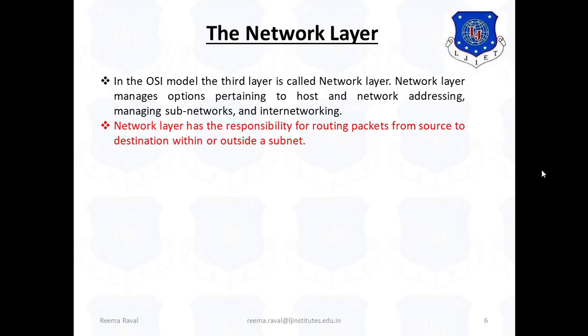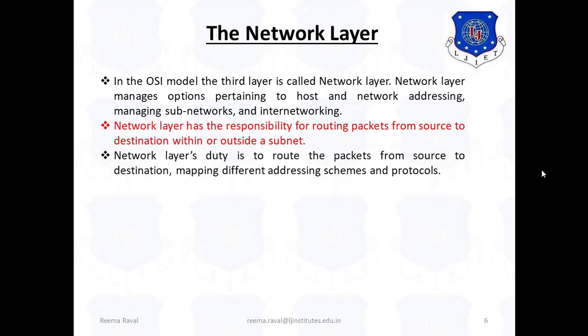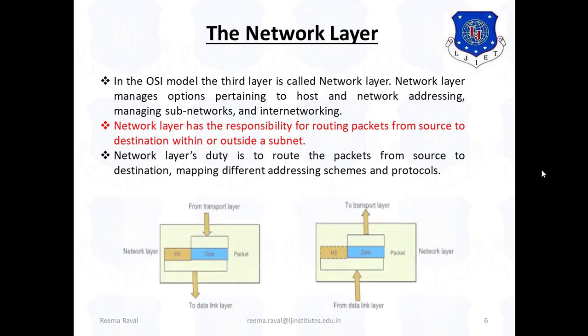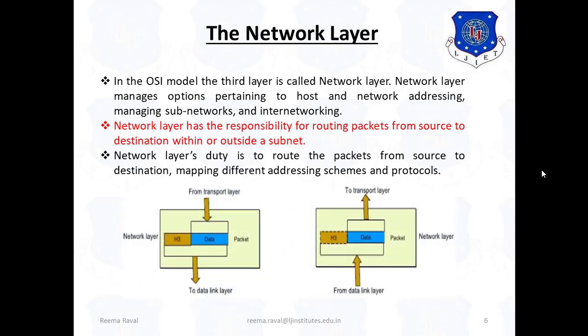Now, as already discussed, a subnet is a collection of communication links and routers. So the network layer has to route packets from source to destination within or outside that particular subnet. The network layer's duty is to route the packets from source to destination, mapping different addressing schemes and protocols. So this is the network layer, which is in between the data link layer and the transport layer.